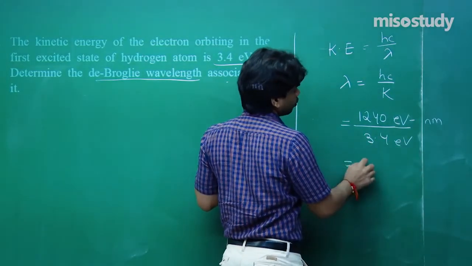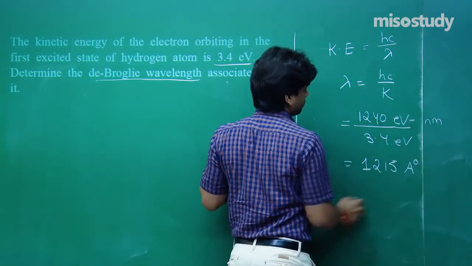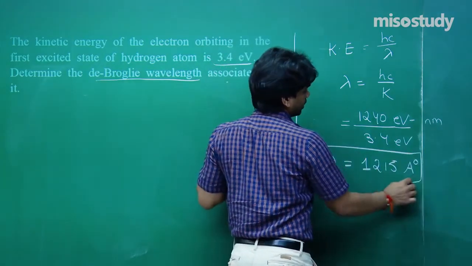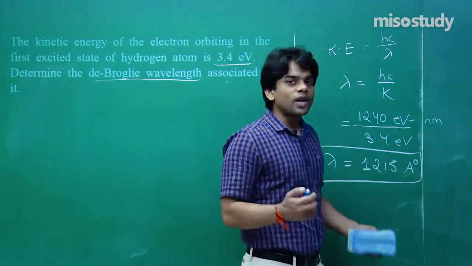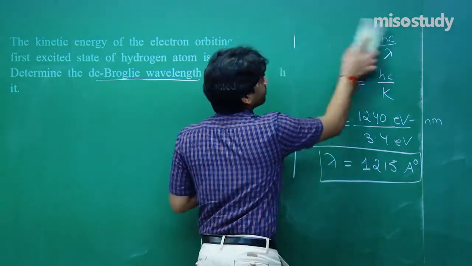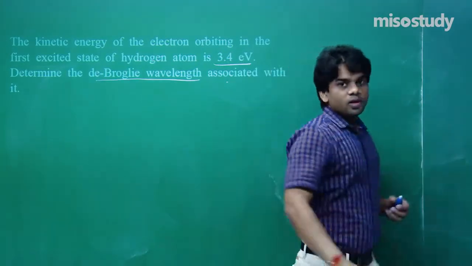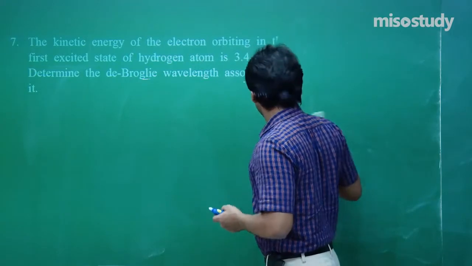So if you solve this, you will be getting 1215 angstrom. This is the value of lambda that has been asked here. Hope that calculation you can do on your own also, you can check that you will be obtaining this.